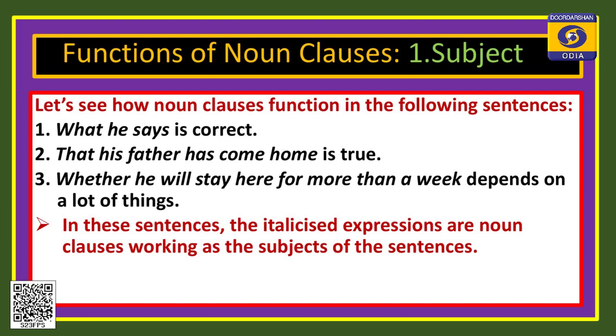Whether he will stay here for more than a week is the subject of the sentence. So, in all 3 sentences, the noun clauses function like subjects, but they are in different forms, WH clauses and that clauses, and they perform the same function, that is the subject of the sentence.